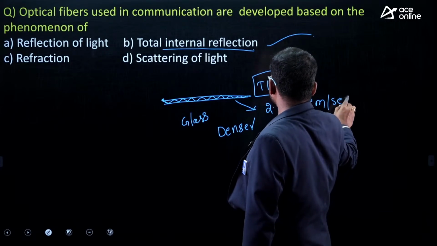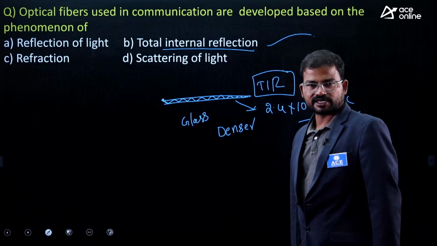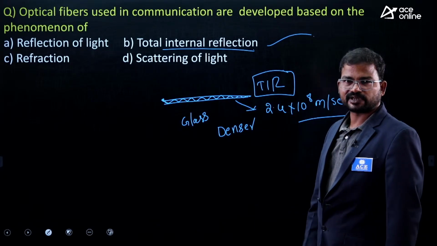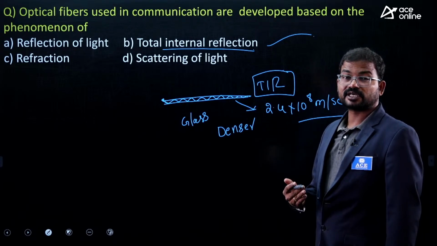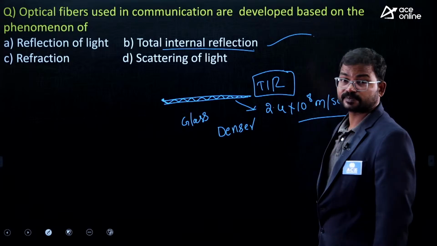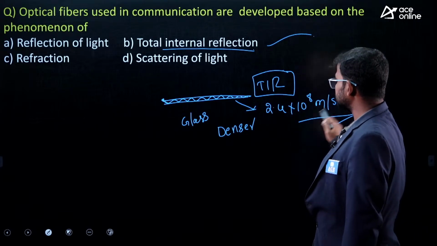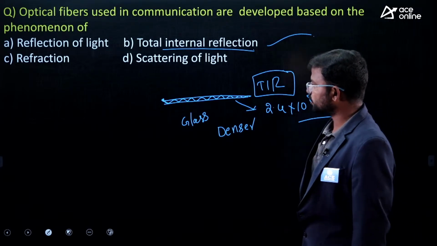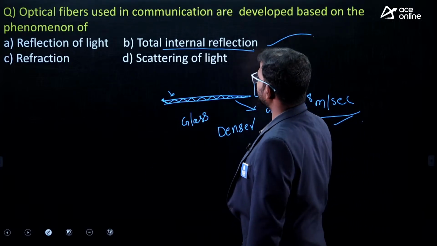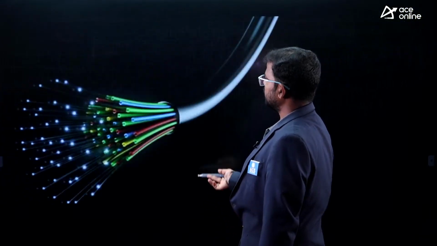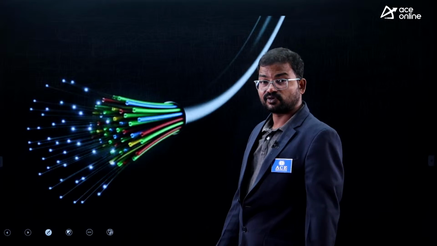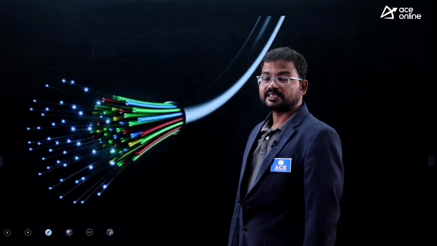The velocity of light in vacuum or air is approximately 3 into 10 power 8, but in optical fibers it is reduced by around 60,000 kilometers per second while propagating through the material. The correct option is option B. And who is considered the father of optical fibers? Of course an Indian, Narendra Singh Kapani.